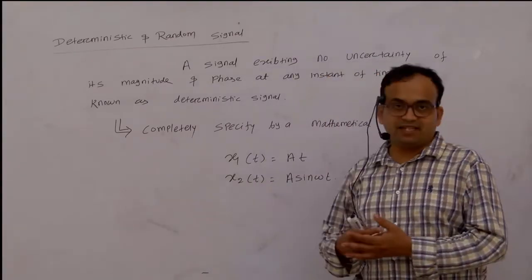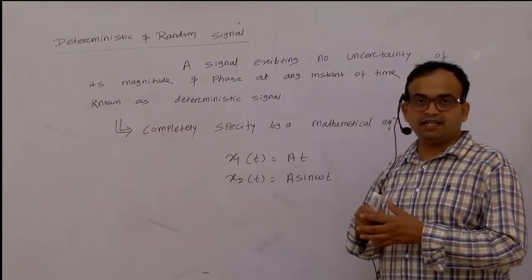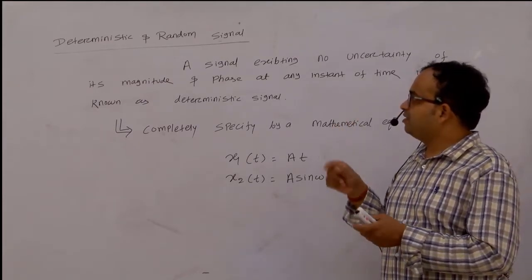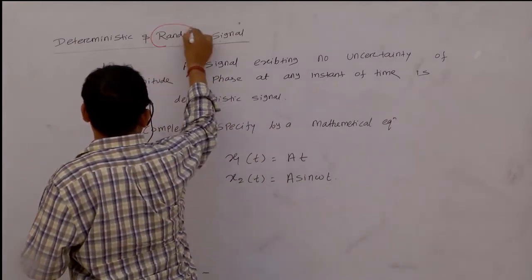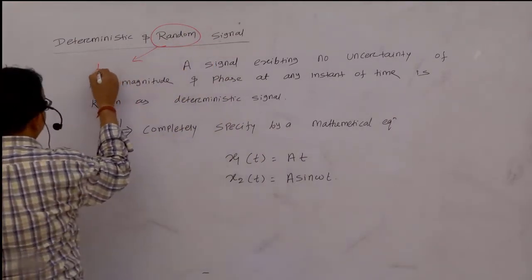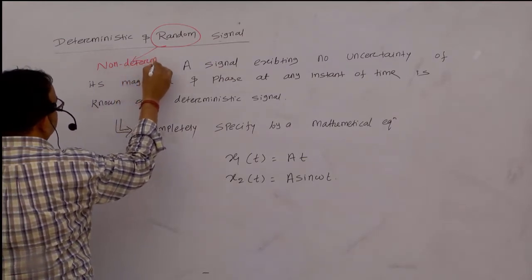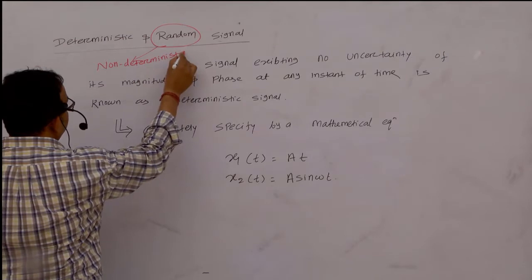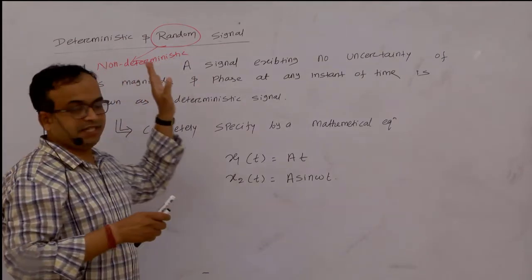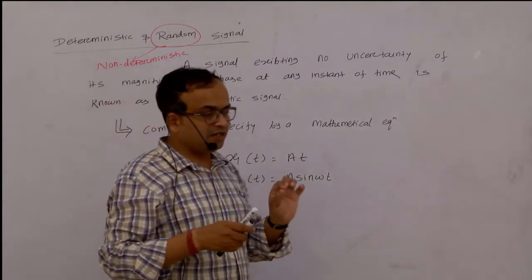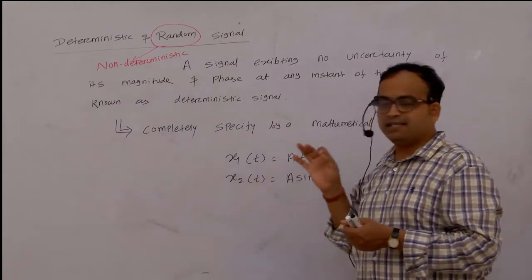So let us see the first classification of signal, which is known as the deterministic and random signal. We can write deterministic and random, or random can be known as non-deterministic. So the classification may be named as deterministic and non-deterministic signal, or you can say deterministic and random signal, right? Now see, this is a very simple thing only.